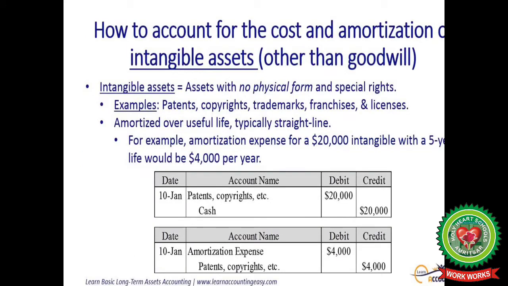Now, how to account for the cost and amortization of intangible assets other than goodwill? Intangible assets are assets which have no physical form and carry special rights. For example, patents, copyrights, trademarks, franchises and licenses. They are amortized over their useful life, typically straight line. For example, amortization expense for a $20,000 intangible with a 5-year life would be $4,000 per year. So here in this case, patents or copyrights account debit to cash account, amortization expense account debit to patents and copyrights account.